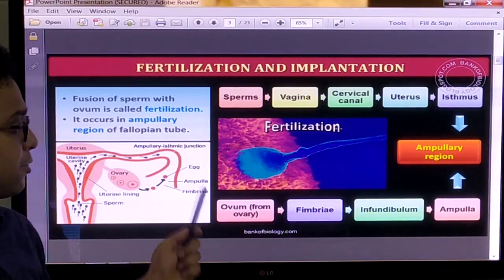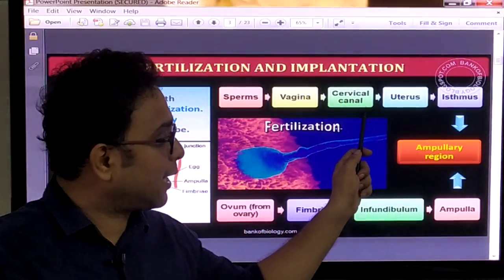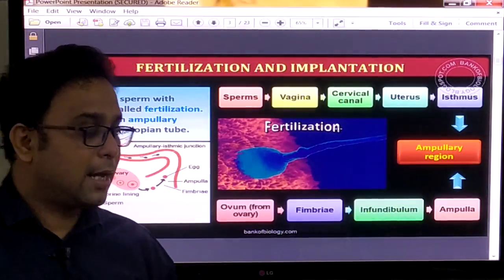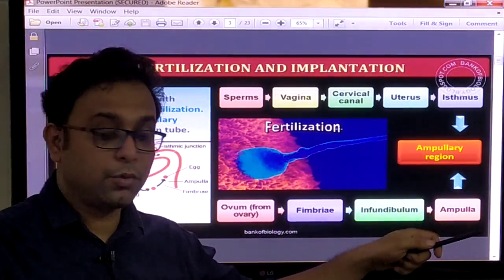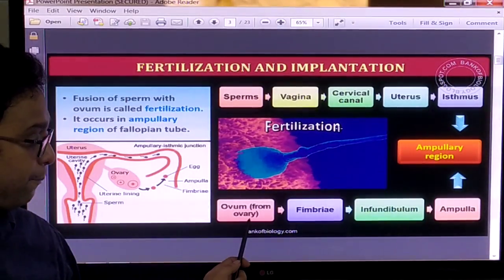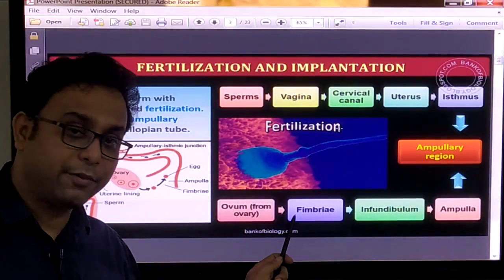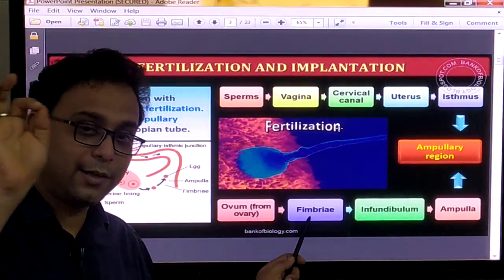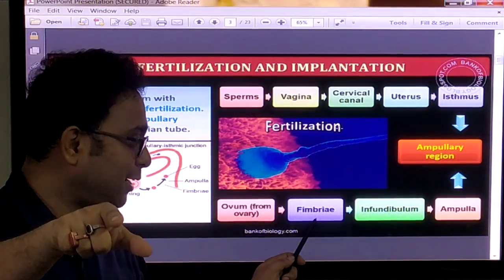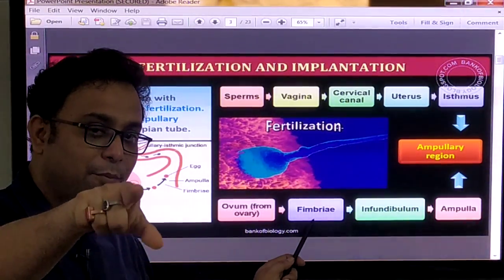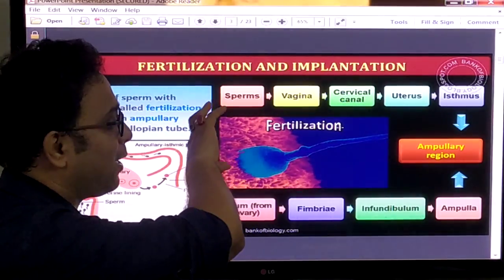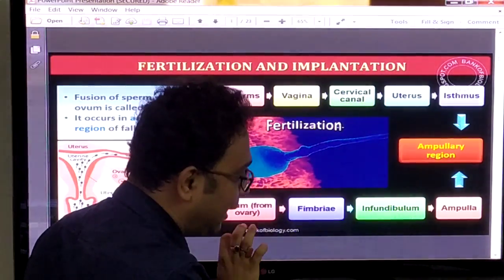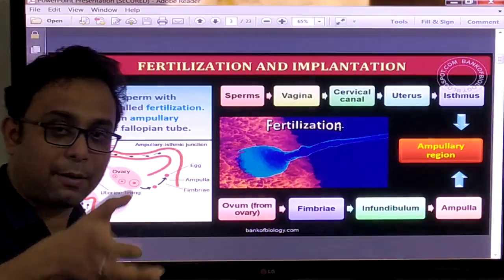So sperm travel into the vagina, cervical canal, uterus, isthmus and the ampullary region of the fallopian tube. On the other hand, the ovum is released from the Graafian follicle and enters into the fallopian tube, right? Fimbriae is a part of the fallopian tube. Next, the infundibulum and ampulla. So in that part the male gametes are coming, and in that part the female gametes are coming.